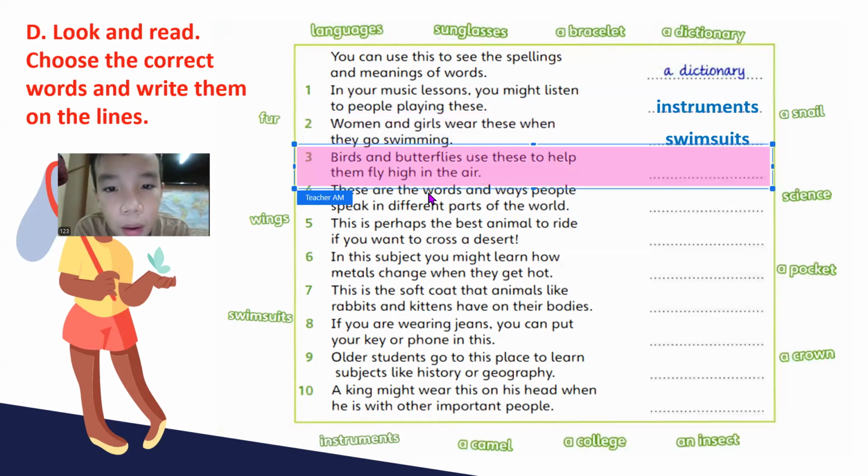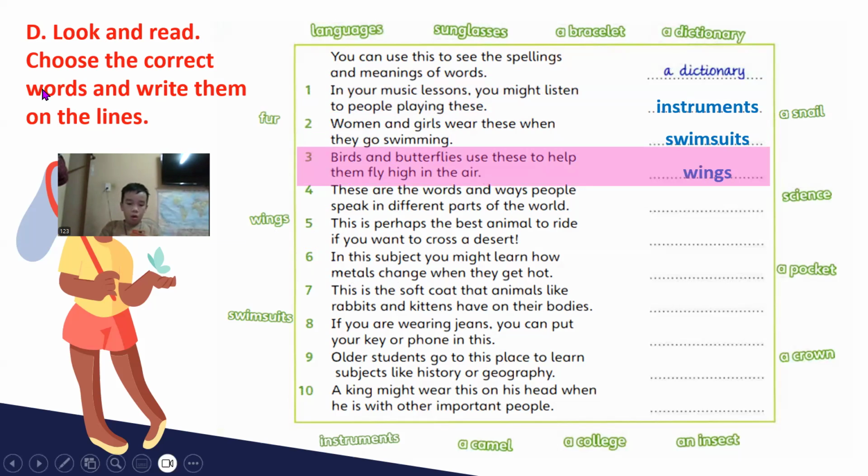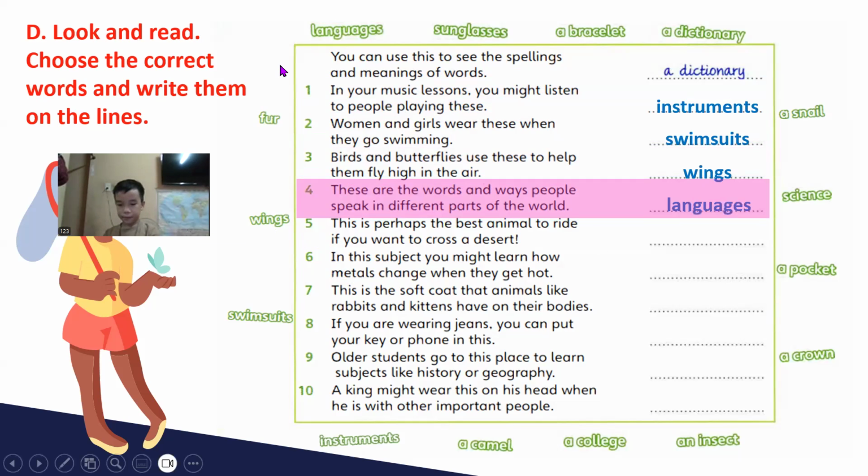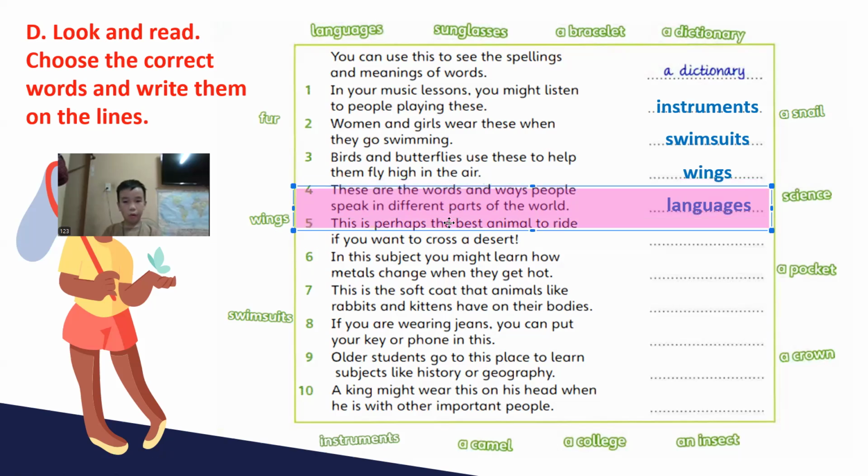Birds and butterflies use these to fly high. Wings. Very good. Four. These are the words and ways people speak differently. Languages. Very nice. How about number five?